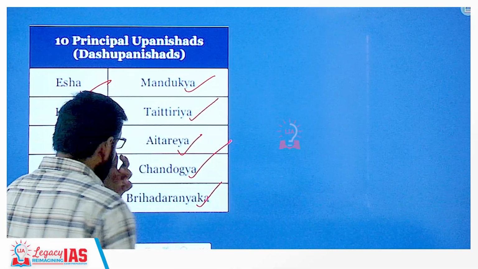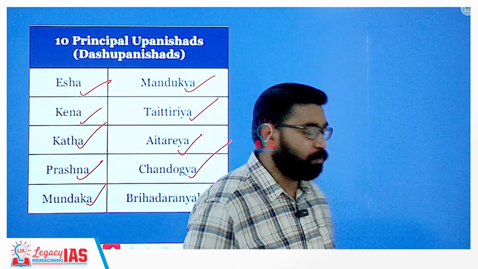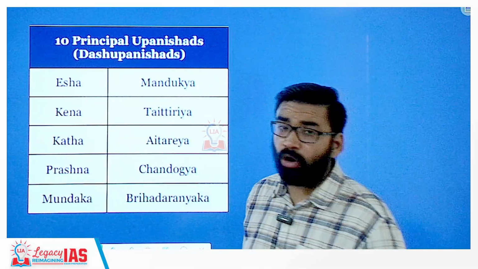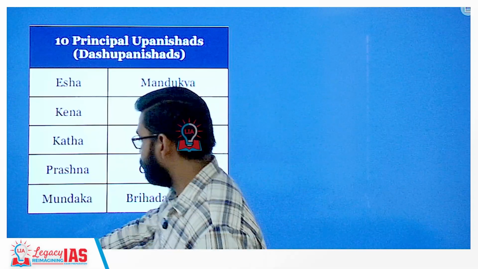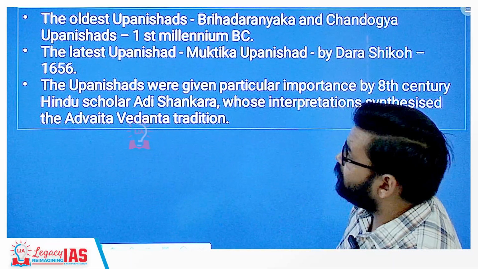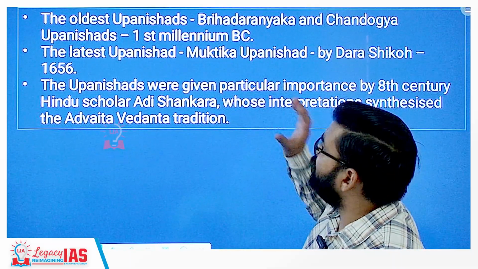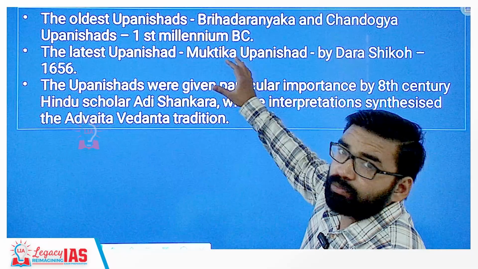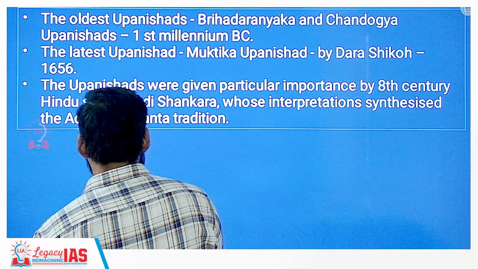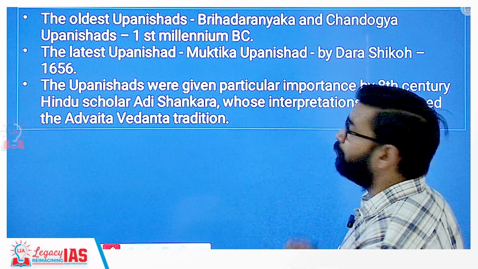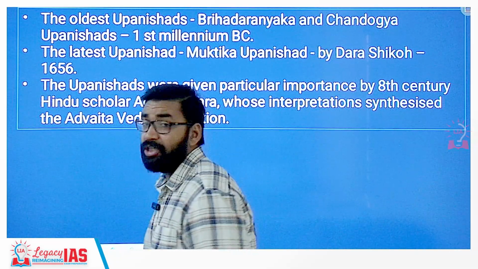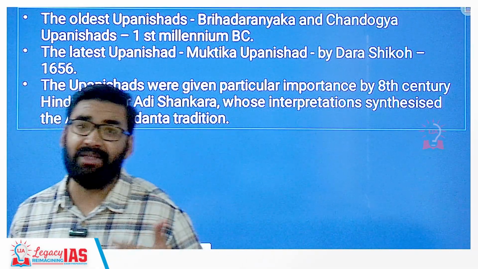Now the latest Upanishad, also called the Muktika Upanishad, was written by Dara Shikoh, the elder son of Shah Jahan and elder brother of Aurangzeb. The oldest Upanishads are Brihadaranyaka and Chandogya Upanishad, compiled around 1 millennium BC, and the latest Upanishad, the Muktika Upanishad, was by Dara Shikoh in 1656. These Upanishads were given particular importance, also by Adi Shankaracharya, who talked about the revival of Vedic philosophies.